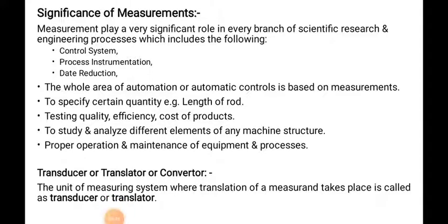The first significance we studied is that automation or automatic control is based on measurement. Then, to specify a certain quantity, testing quality, efficiency, and cost of the product; to study and analyze the different elements of any machine structure; and proper operation and maintenance of equipment and processes. These are the different significances of measurement.